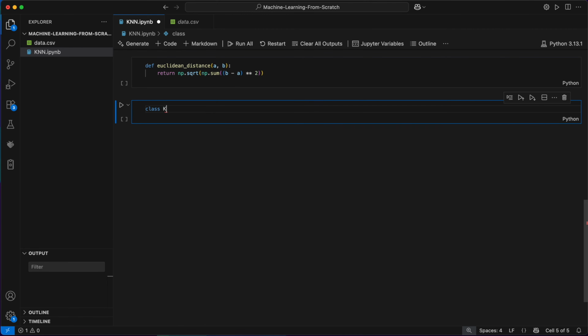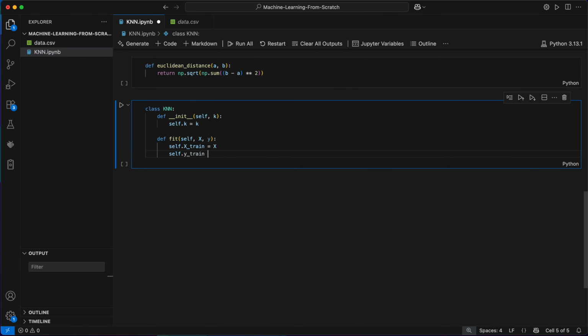Next, I'll create our KNN class. When initializing the class, we'll set the number of neighbors k that we want the algorithm to consider when making a prediction. The init method simply stores this value. Next, I'll define a fit method inside this class. This is going to take our training input features x and output labels y and simply store them within the class. Since KNN doesn't involve any true model fitting or parameter optimization, calling this method effectively is the training phase.